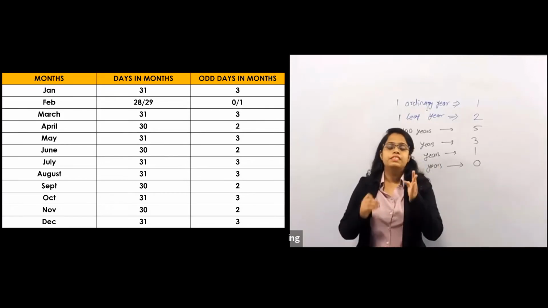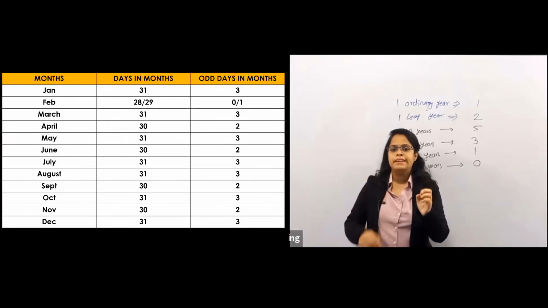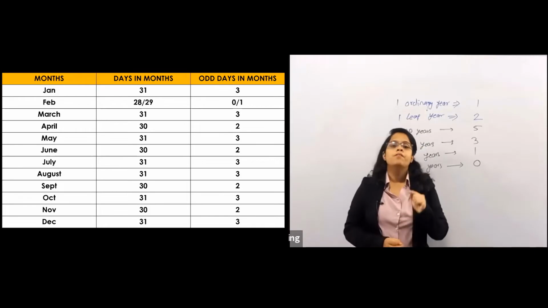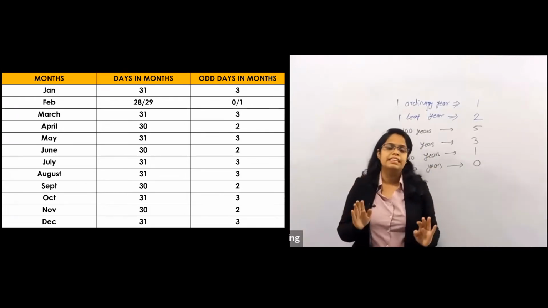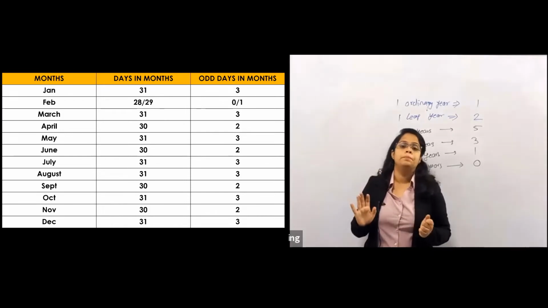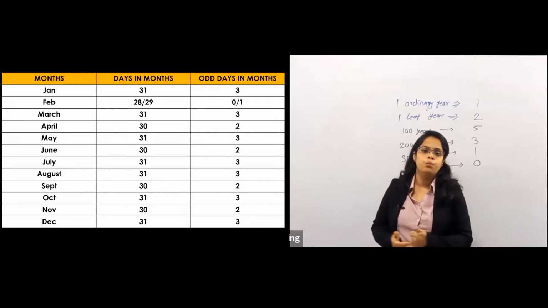For a month of 30 days, the number of odd days will be 2, because 7 fours are 28, 2 is remaining. And for February, if it is a leap year there are 29 days, otherwise there are 28 days. So if it is 28 days, there will be 0 odd days. If it is 29 days, there will be 1 odd day.